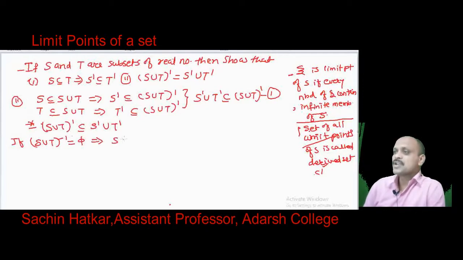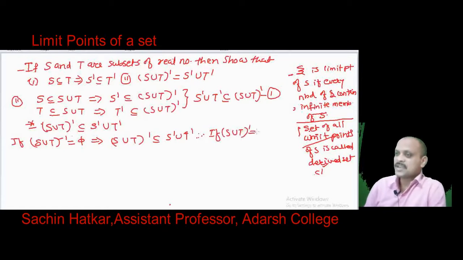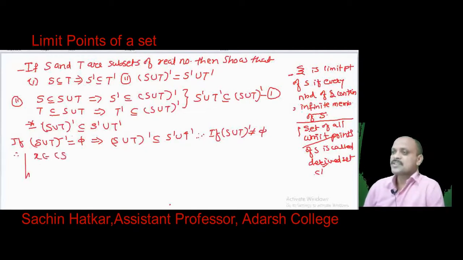So (S union T) dash is a subset of S dash union T dash. Now second possibility, if (S union T) dash is not empty, consider again the same criteria. If x is a point of (S union T) dash,